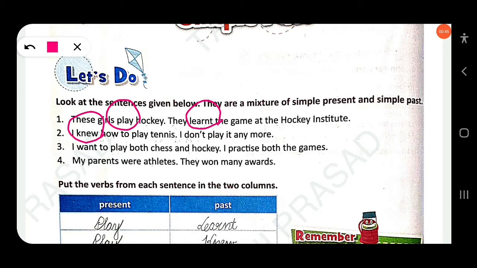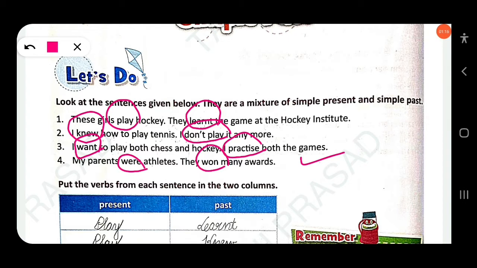I don't play it anymore. Here, this is the negative structure of simple present: I don't play. In the next sentence, I want to play both chess and hockey. Here, want is simple present. I practice both the games. Again, simple present tense. My parents were athletes. Here, were is simple past. Then, they won many honours. This is also simple past. Clear? Now put the verbs from each sentence in the two columns.